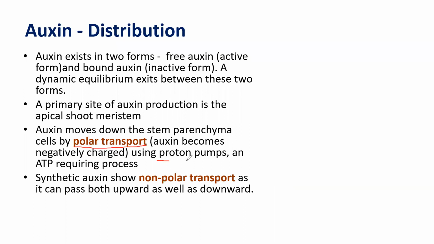Polar transport using proton pump. That means an active process. That is, the movement of auxin is an active process, right? But in contrast, synthetic auxin always shows non-polar transport. So they can move upward as well as downward, right? Please note it.